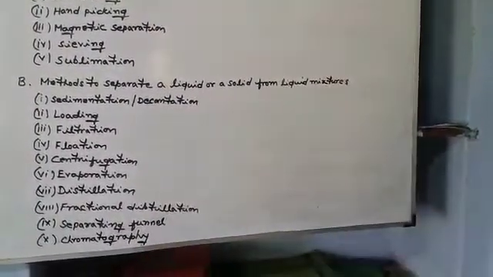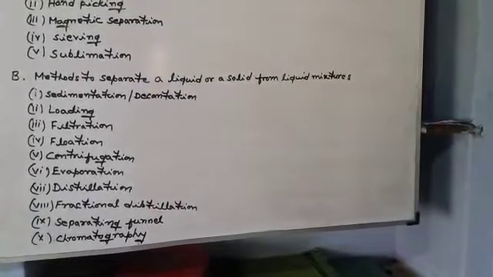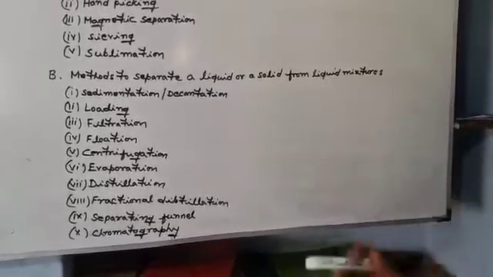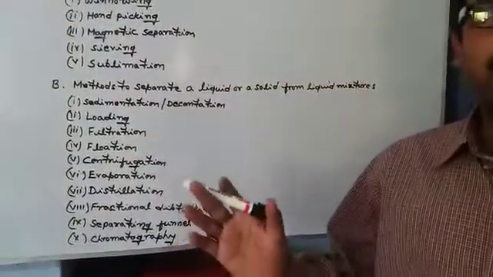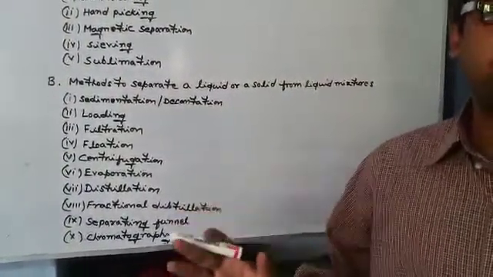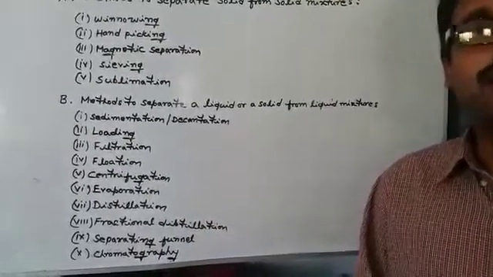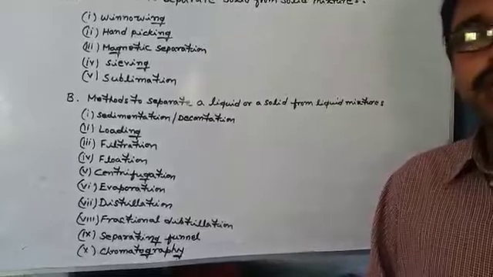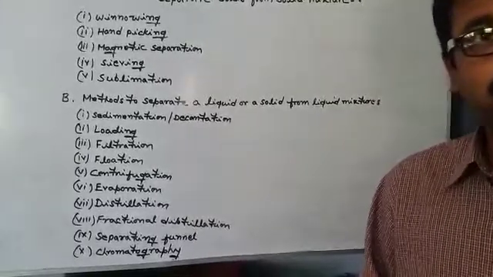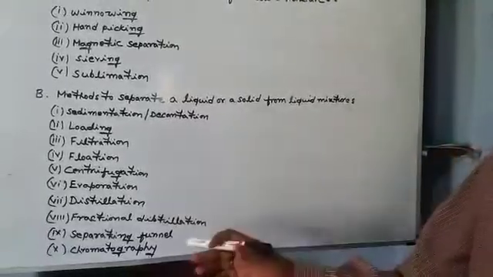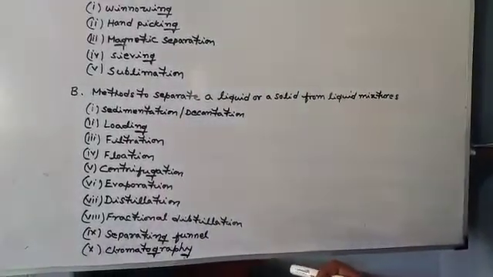Next one, separating funnel method. The separating funnel method is chosen for two liquid components which are not miscible into each other. That means two immiscible liquids, for example, liquids like water and oil. Because when they mix together, they form two separate layers, and that can be separated by a simple physical method, that is the separating funnel method.